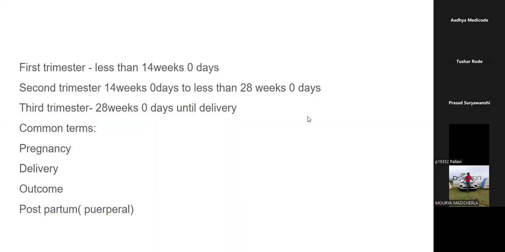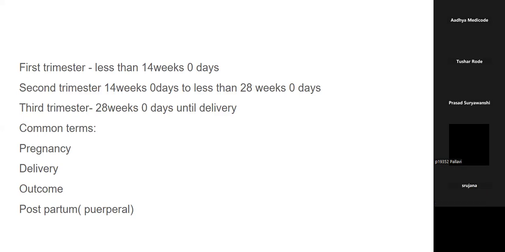We need to know all these points. Okay, here you can check it out. So we have the trimesters, and you can see the time period given over there. First trimester, second trimester and third trimester, we have three trimesters.